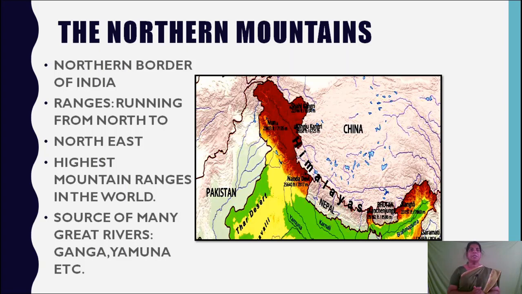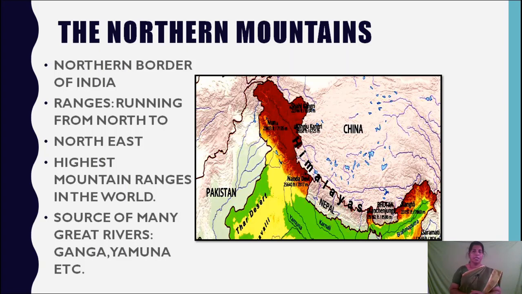Ranges means chain of mountains. Now look at the map. The brown color denotes the mountain. ये हिमालयन माउंटेन रेंज है. ये नॉर्थ से शुरू होकर नॉर्थ ईस्टर्न स्टेट्स तक जाता है.